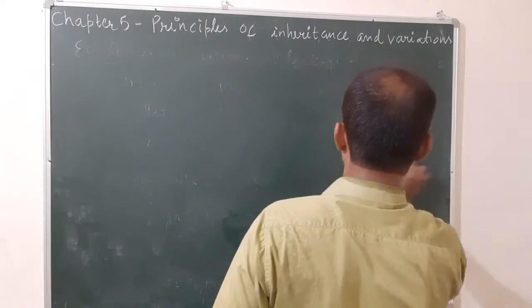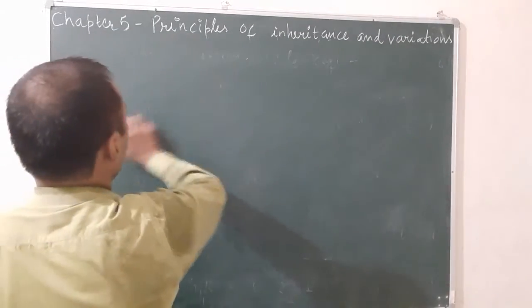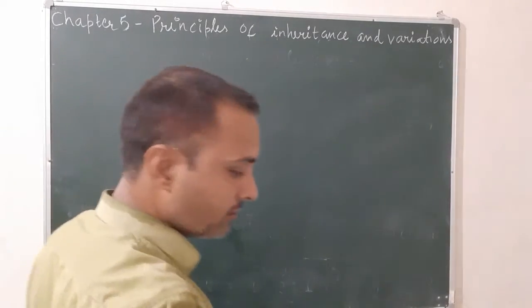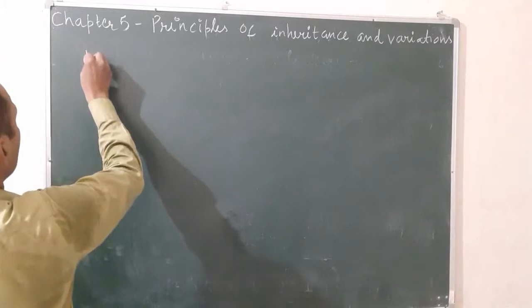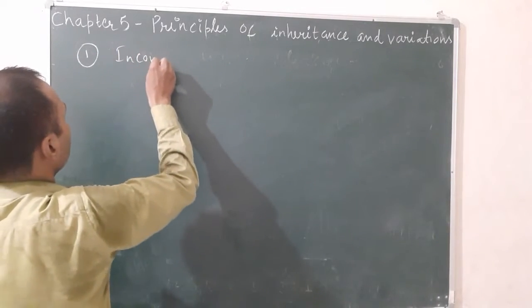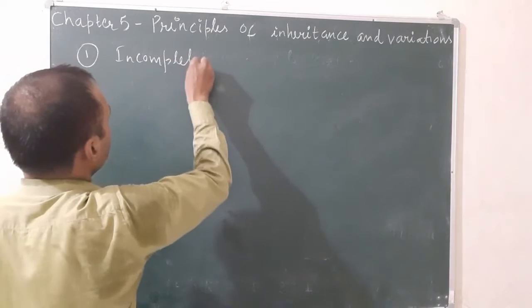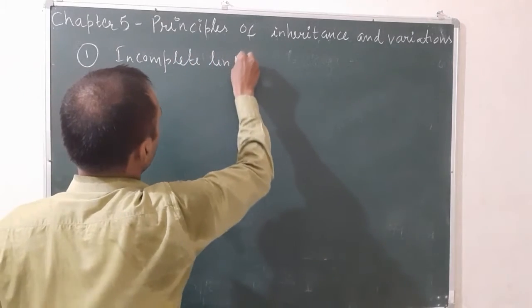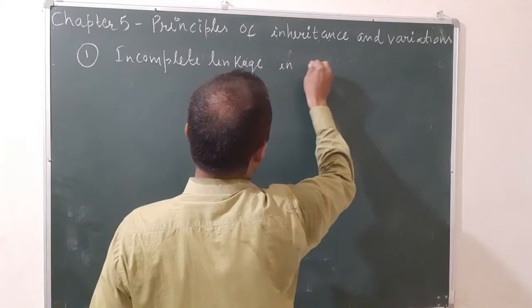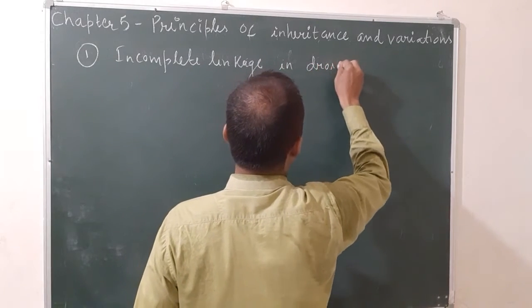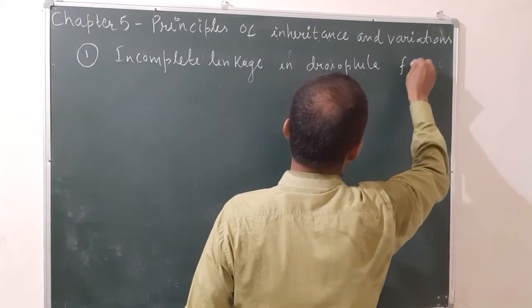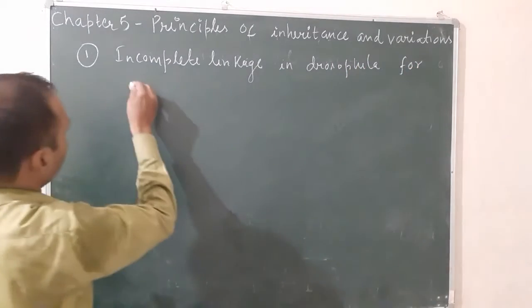T.H. Morgan did two experiments. The first one is incomplete linkage in Drosophila for body color and eye color.